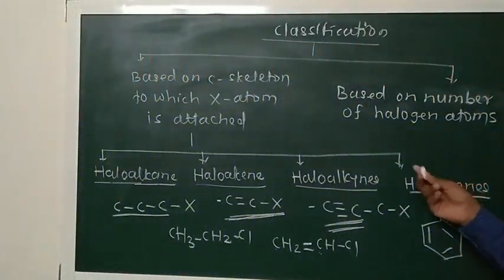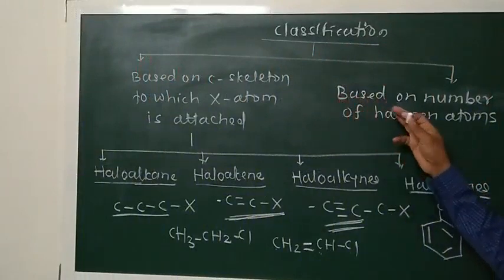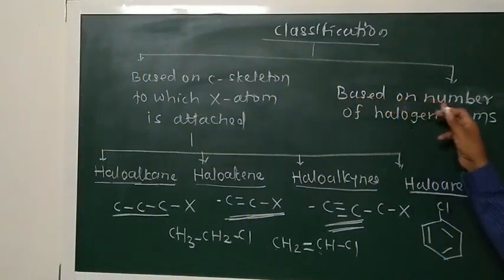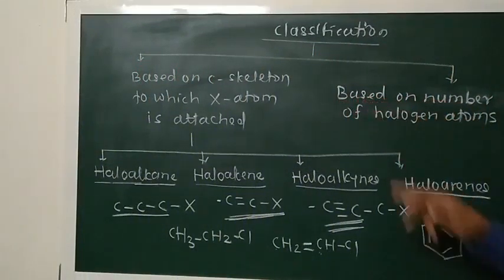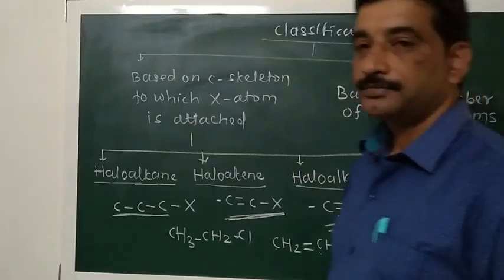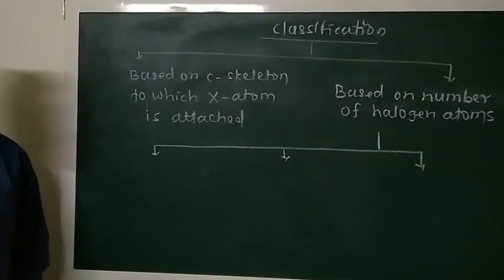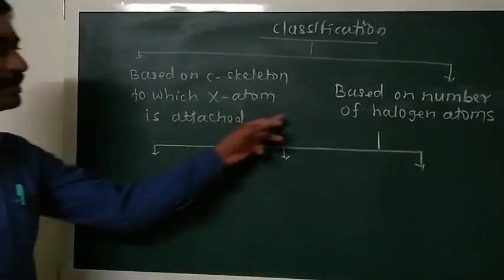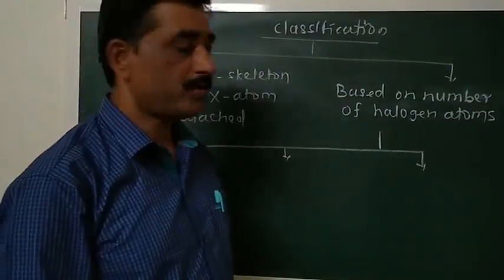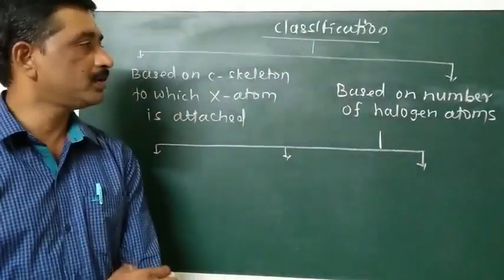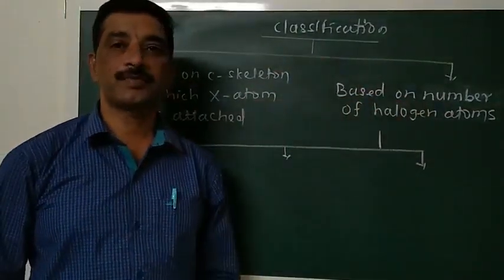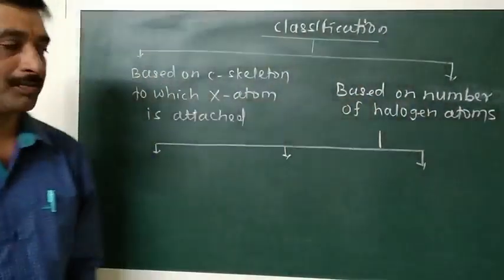Here we next consider how halogen derivative is classified based on the number of halogen atoms. Now consider the second type of classification of halogen derivative, which is based upon the number of halogen atoms present in the molecule of that particular compound.